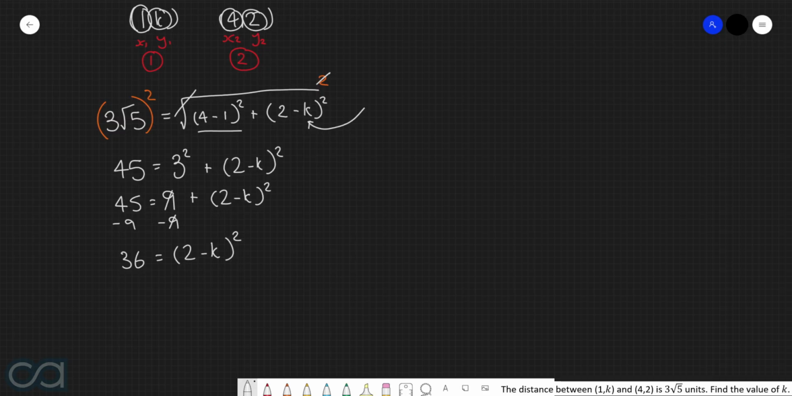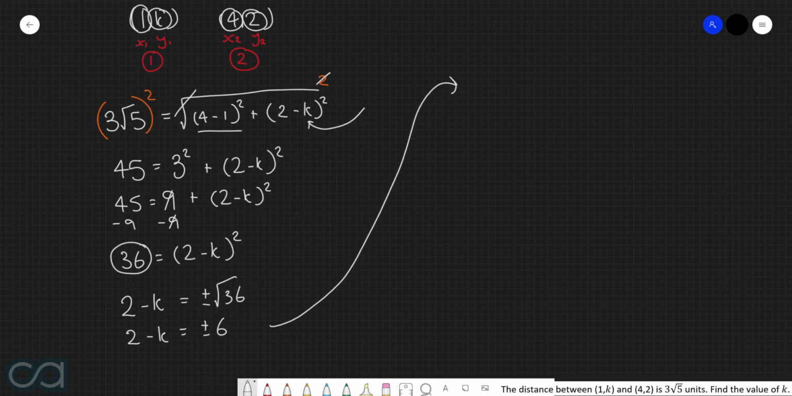Now we can take the square root of both sides, because by taking the square root of the right hand side, the square is going to cancel, so we now are just left with 2 minus k. But then taking the square root of this thing here, we have to make sure that we're taking both the positive square root and the negative square root. So in other words, we get plus minus root 36. Of course, root 36 is equal to 6, so we end up with 2 take k is equal to plus minus 6.